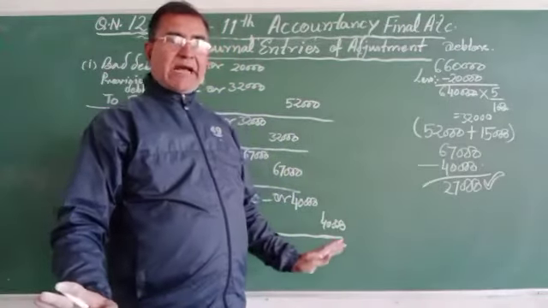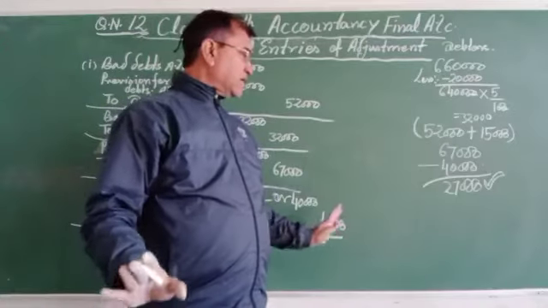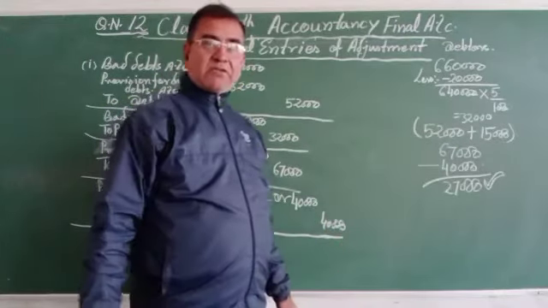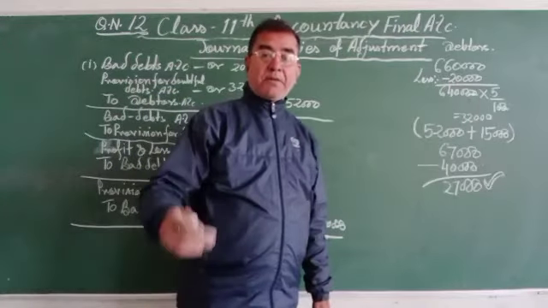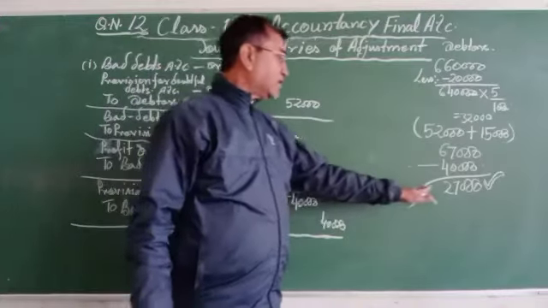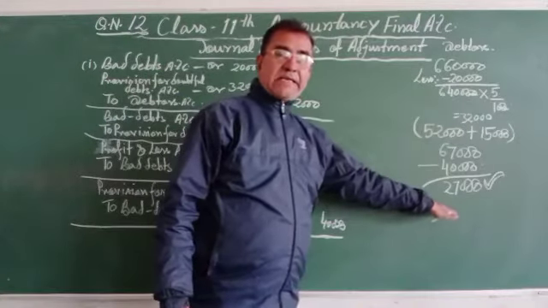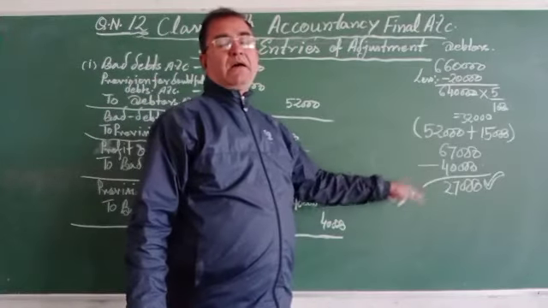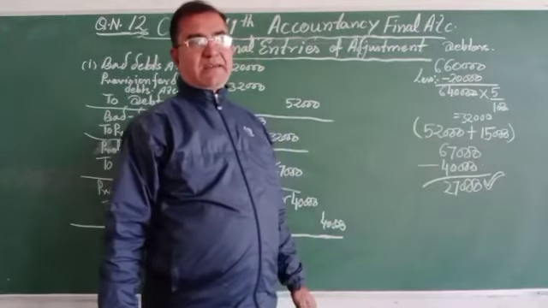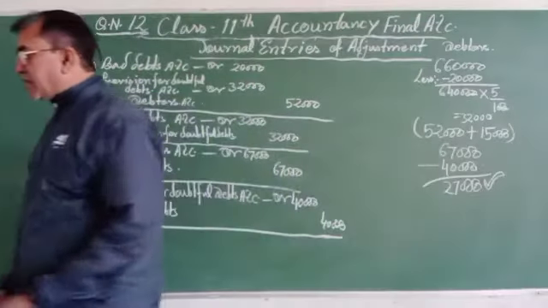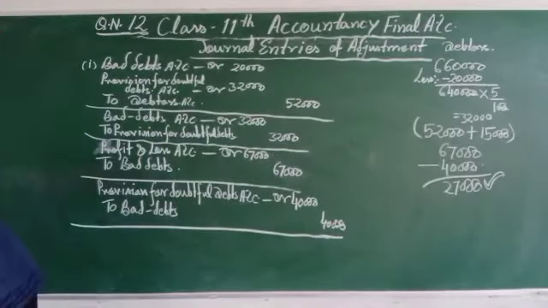27,000, because provision is available in the enterprise, that is 40,000 in the credit column of the trial balance given, my dear. That's why the actual amount 27,000 as bad debts will be debited to the profit and loss account. This one is the entry. Next question, next information given.